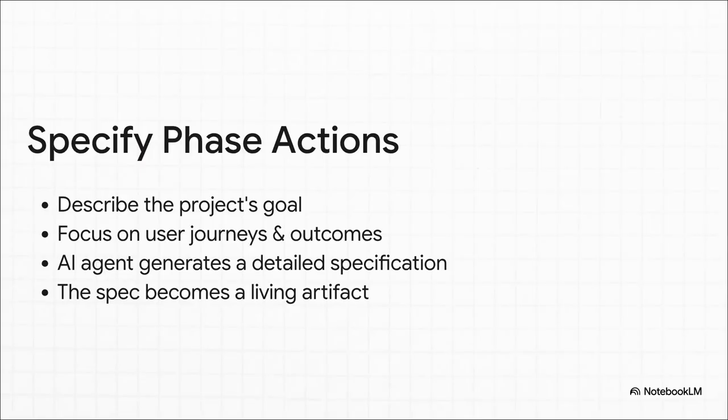So in this phase, you basically describe the project's goals, focusing on what a user will actually do and what a successful outcome looks like. The AI agent takes all that and generates a really detailed spec, complete with user stories and acceptance criteria. And this is super important. This spec isn't some document you write once and forget about. It's a living thing that you can update and refine as you go.